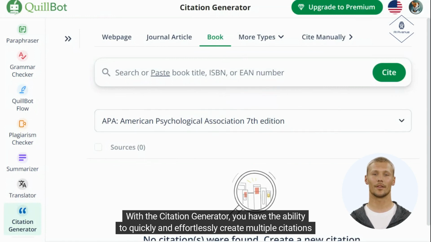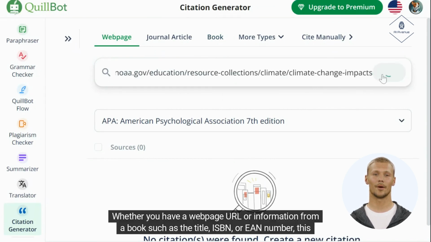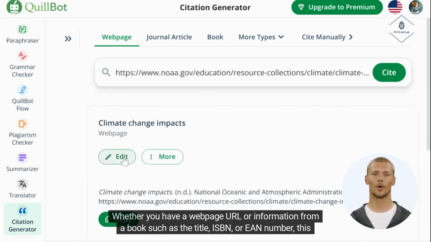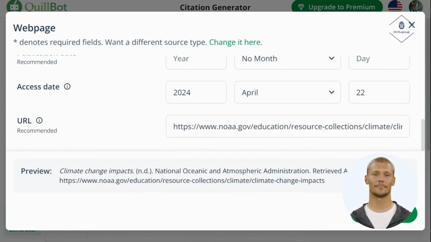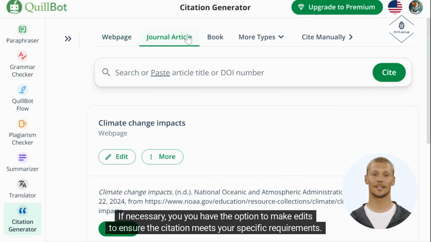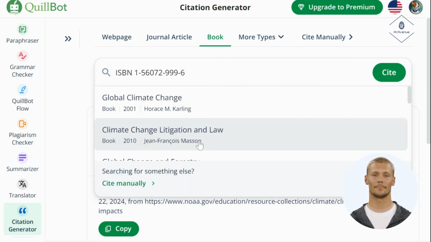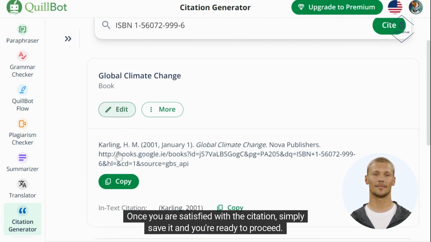With the citation generator, you have the ability to quickly and effortlessly create multiple citations from a variety of sources. Whether you have a web page URL or information from a book, such as the title, ISBN, or EAN number, this tool allows you to generate accurate citations. If necessary, you have the option to make edits to ensure the citation meets your specific requirements. Once you are satisfied with the citation, simply save it and you're ready to proceed.